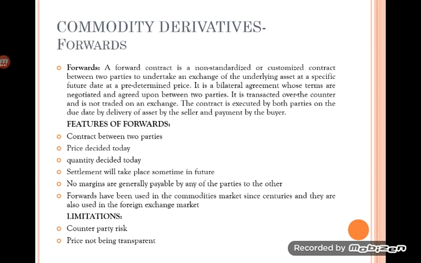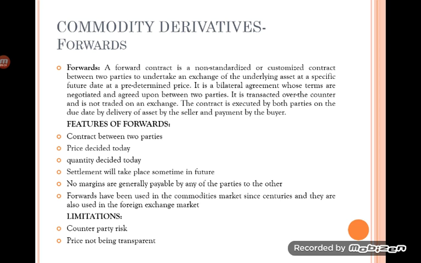Here we are going to discuss the four derivatives. First, let us start with forwards. A forward is a non-standardized contract between two parties, buyer and seller, to undertake an exchange of the underlying asset at a specific future date at a predetermined price. It is a bilateral agreement whose terms are negotiated and agreed upon between the two parties.